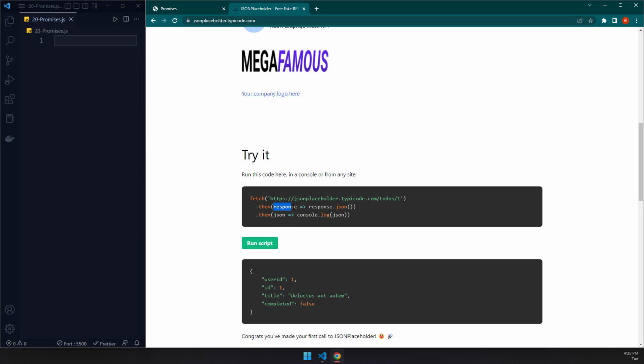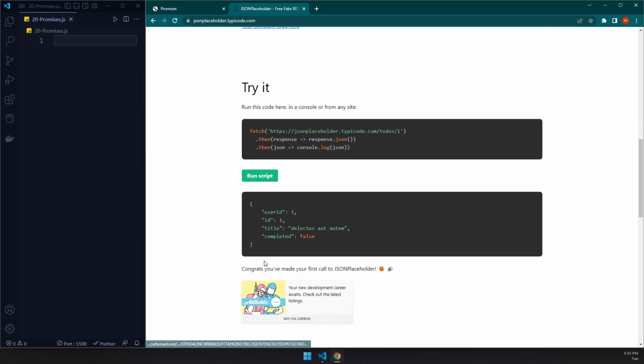And you can see it is this response, and the response is going to be converted into JSON, and then from the JSON, if we log it, we see something that looks like a JavaScript object, but this in fact is not an object at all. This is a string. This is a JSON string. It looks like an object. It has keys and values, but it is actually a string. And JSON stands for JavaScript Object Notation. It's a notation of an object, but it's not a true object.